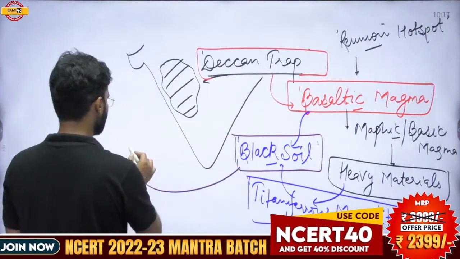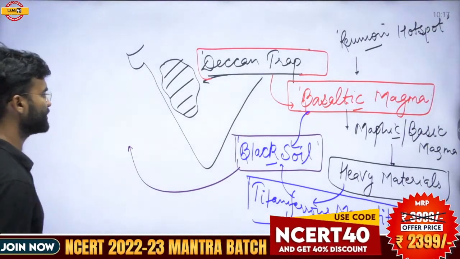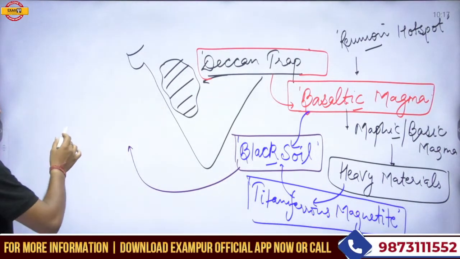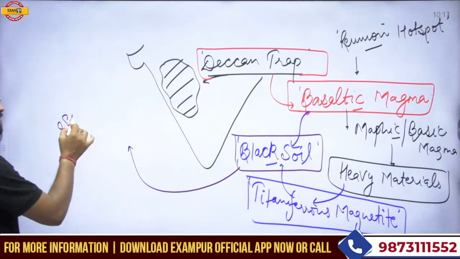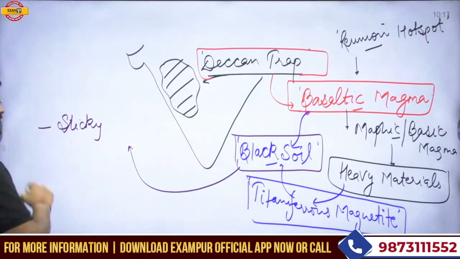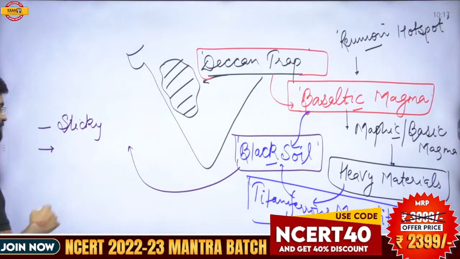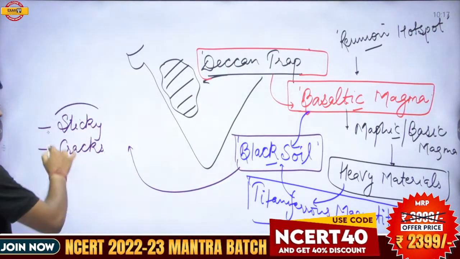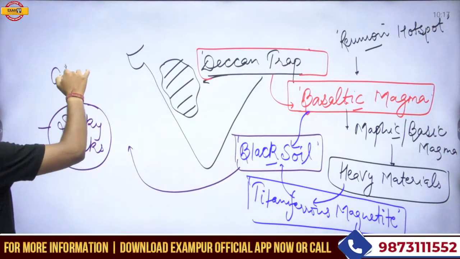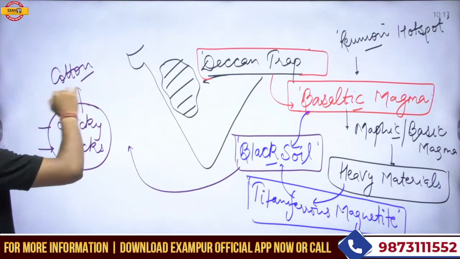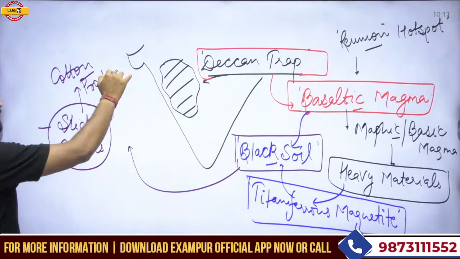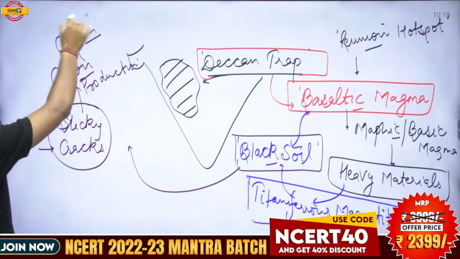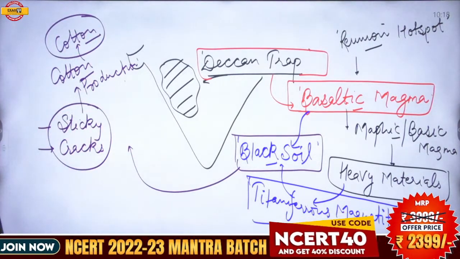This black soil has some features. This soil is sticky. When it gets a small amount of water, it becomes sticky, and when it dries up, large cracks appear in this soil. This soil is favorable for cotton production, and that is why it is also called cotton soil, and termed black cotton soil in the question.